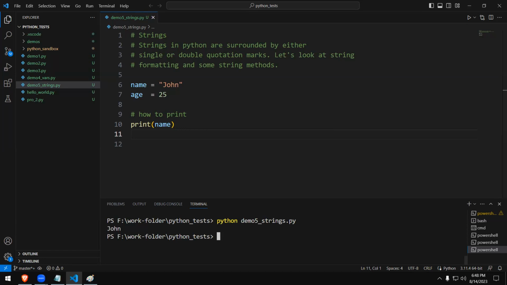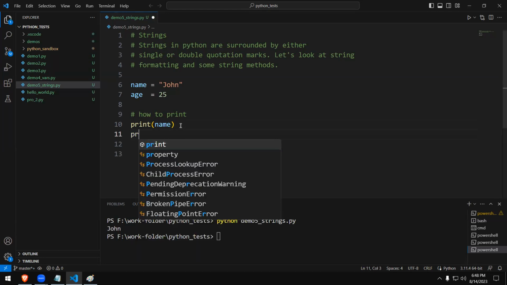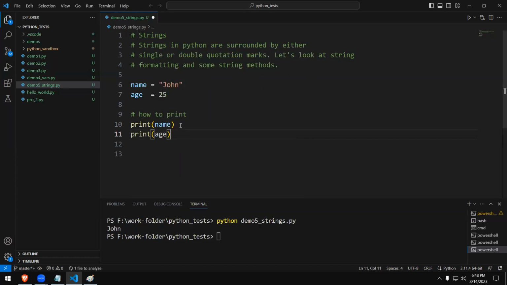So you can see the output is coming as John, right? And if I want the next line, I can type print age. So it will come. Okay, I didn't save, sorry. Let me save that. Okay, now see, so it is displaying John as well.